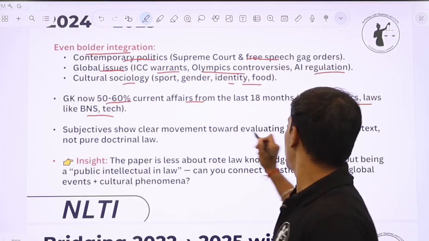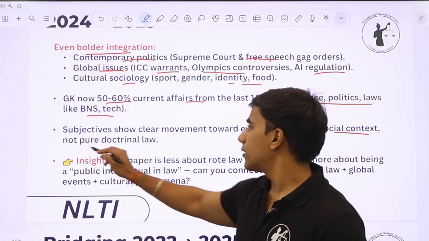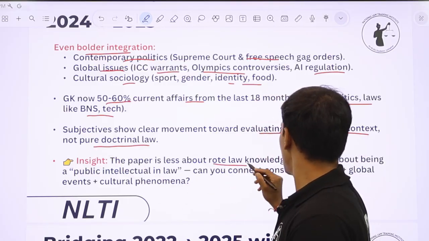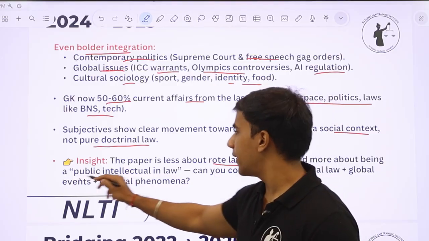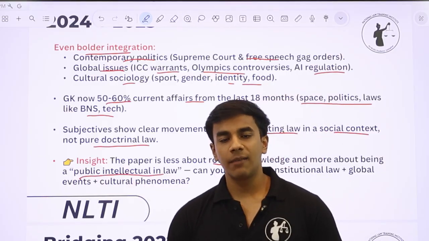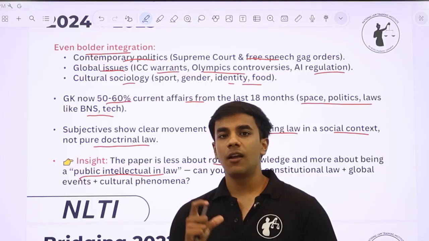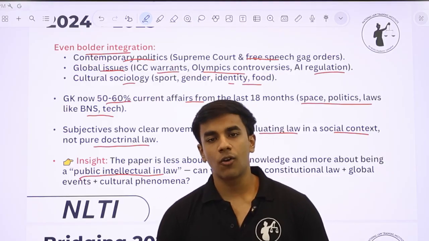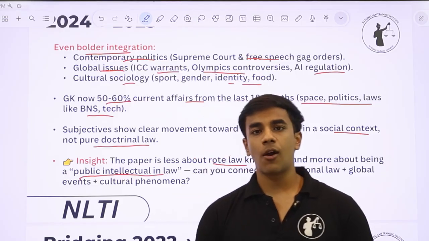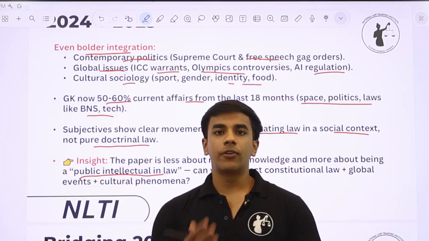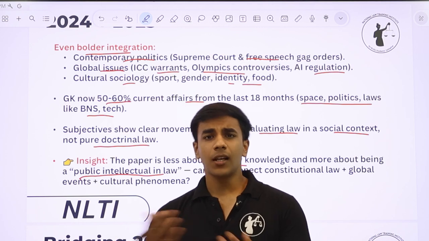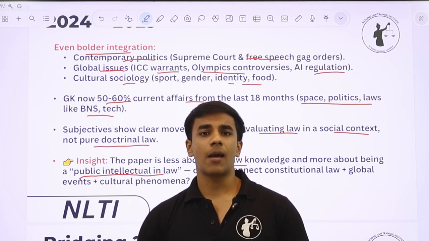So a clear movement towards evaluating law in a social context, not pure doctrinal law. And the paper is less about rote learning and more about being a public intellectual in law. So you've heard about PIL. This is the wordplay that our team has done. So now they are looking for people who can become public intellectuals in law, people who keep themselves up to date with whatever is happening in and around the world, offer an interdisciplinary approach, not read anything in isolation, and link everything with its policy and legal ramifications.